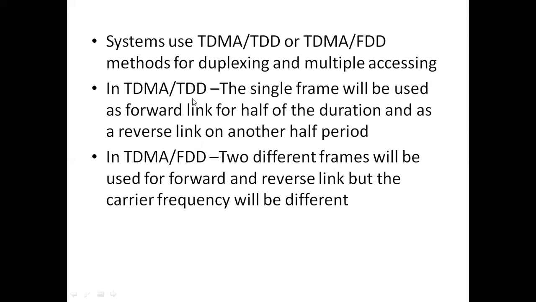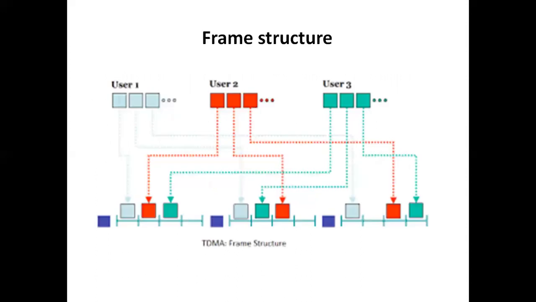In TDMA TDD, we have a single frame that will be used as both the forward link and the reverse link. In TDMA FDD, we have two different frames, that is, one is used as a forward link and another is used as a reverse link. So next one is frame structure.